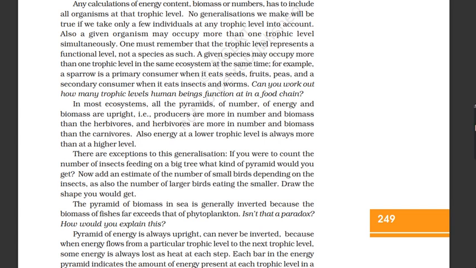In most ecosystems, all the pyramids of number, of energy, and biomass are upright, i.e., producers are more in number and biomass than the herbivores, and herbivores are more in number and biomass than the carnivores. Also, energy at a lower trophic level is always more than at a higher level.